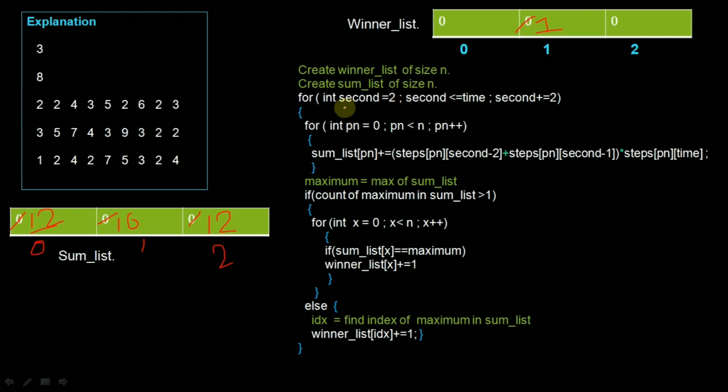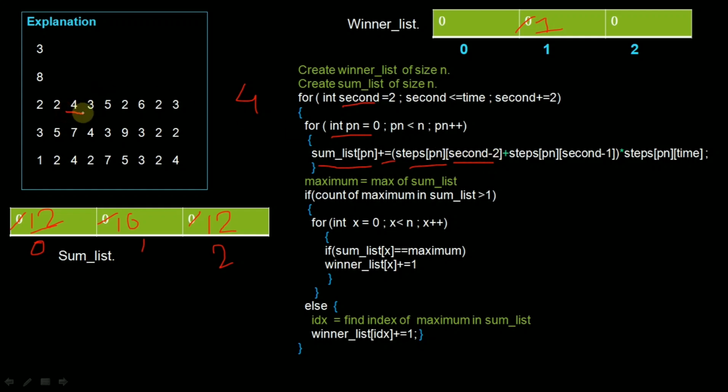Now at the second iteration, the second value will become 4. Okay, and we will again iterate from participant number 0 to 2. 0, 1, 2, we will iterate this loop 3 times because the number of participants is 3. So in this, sum list of pn plus equal to, pn value is 0, steps of 0, and the second value is 4. 4 minus 2, that will be 2.